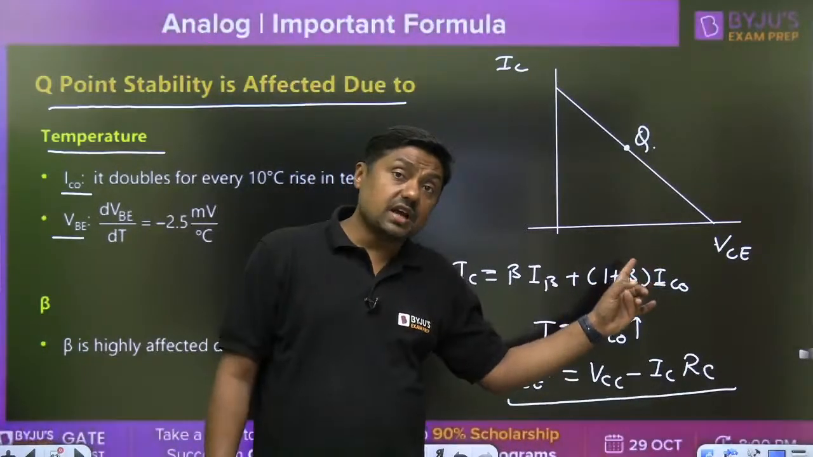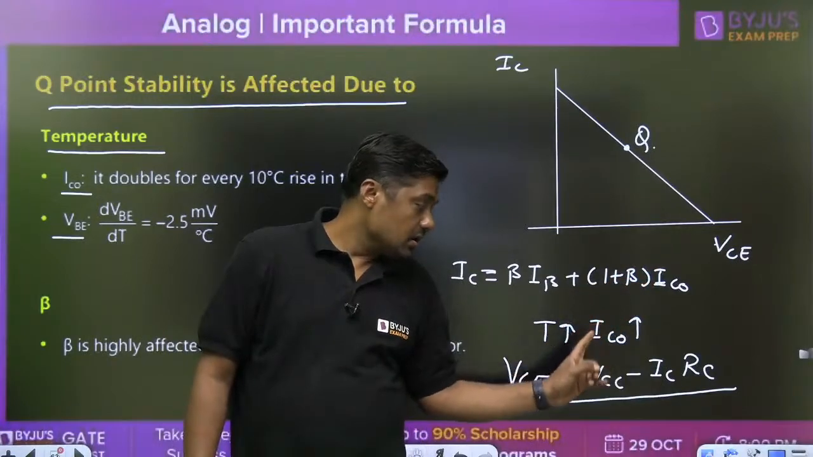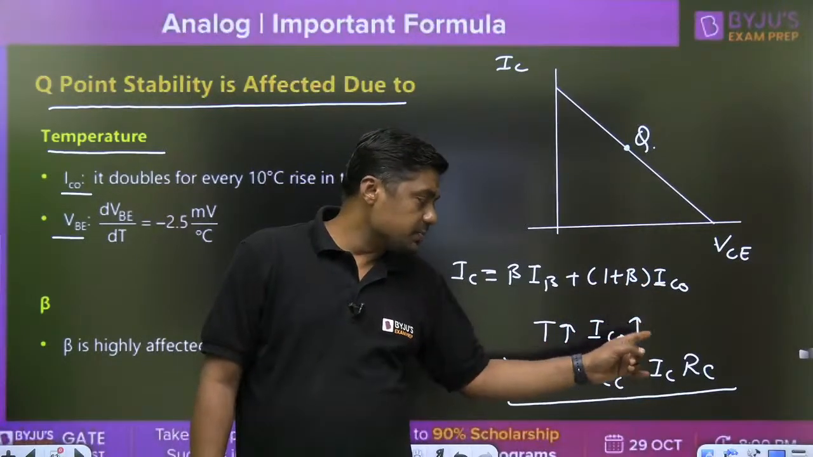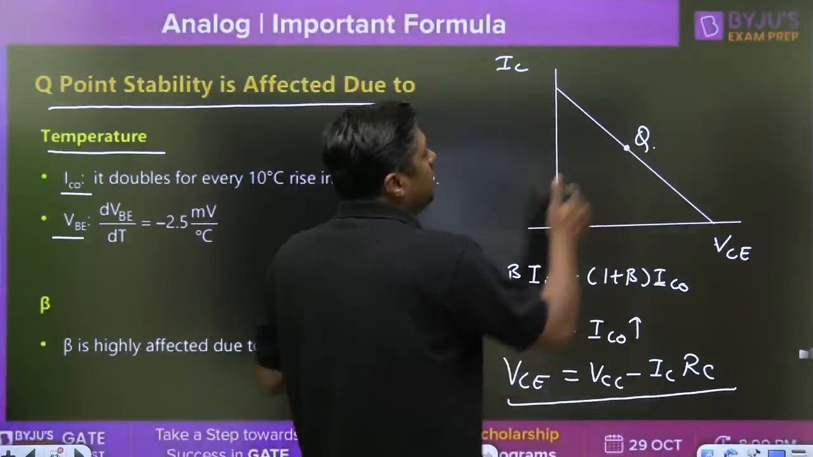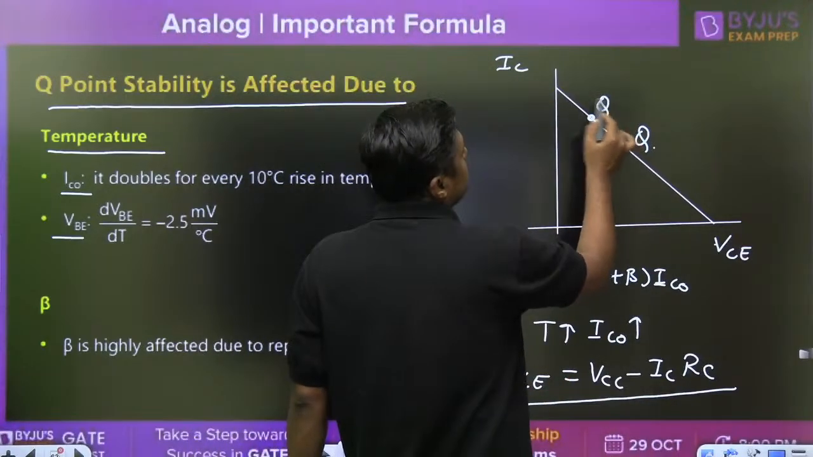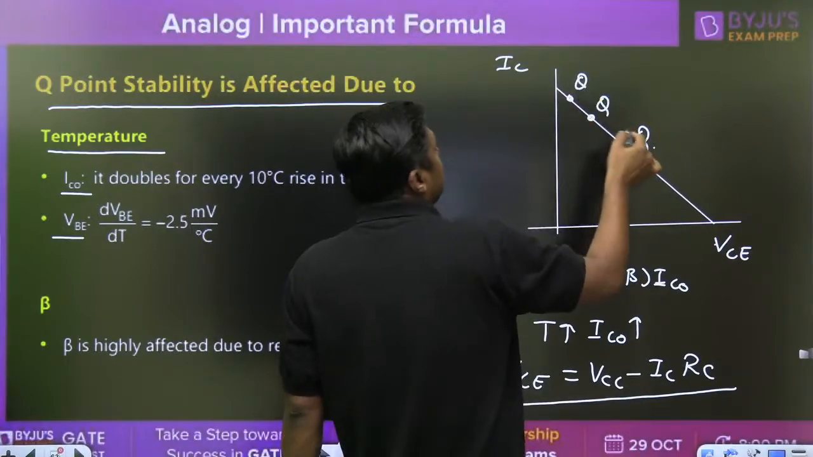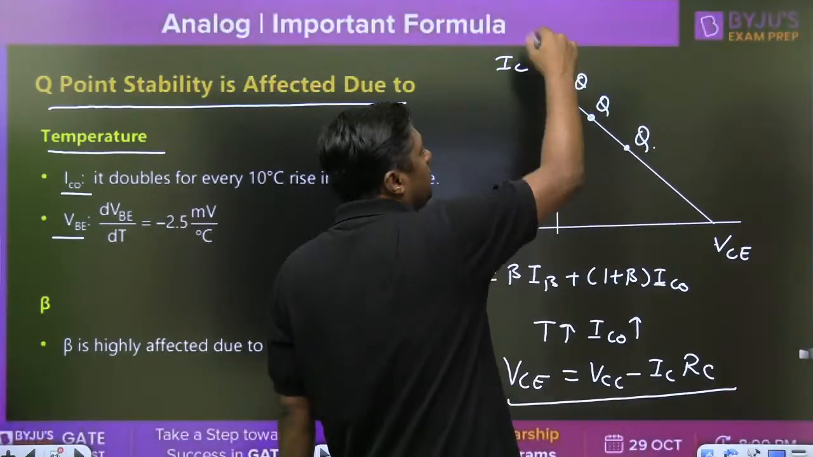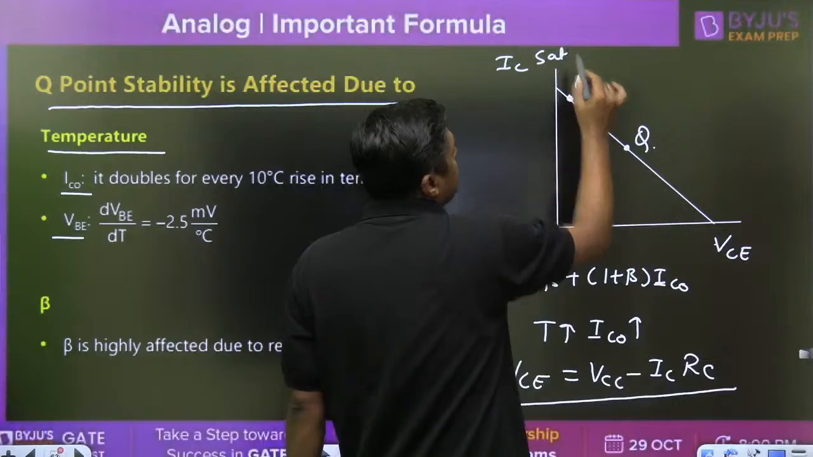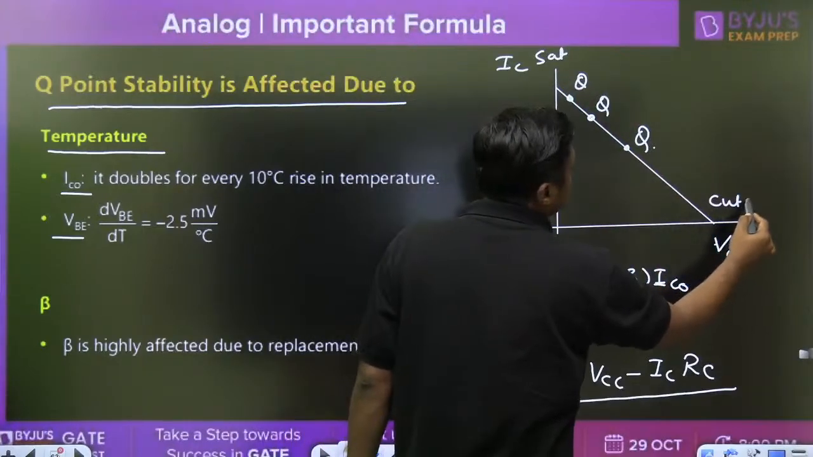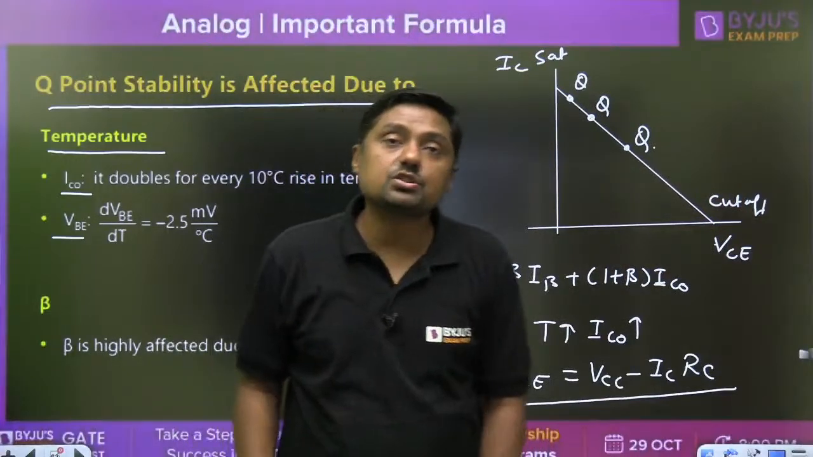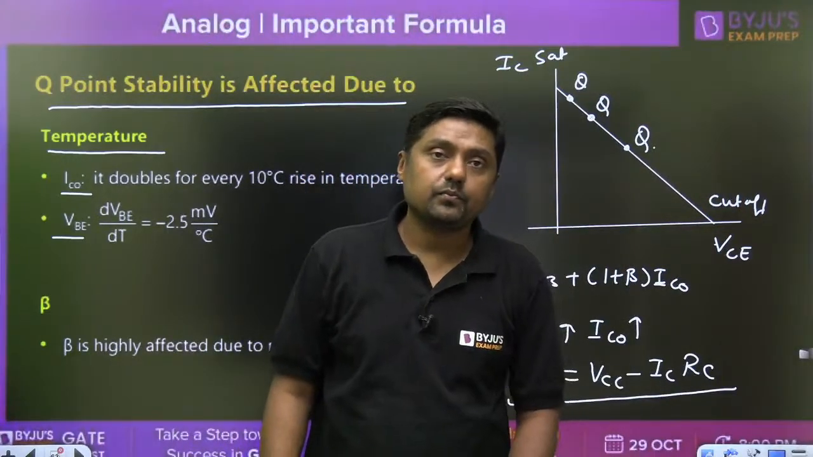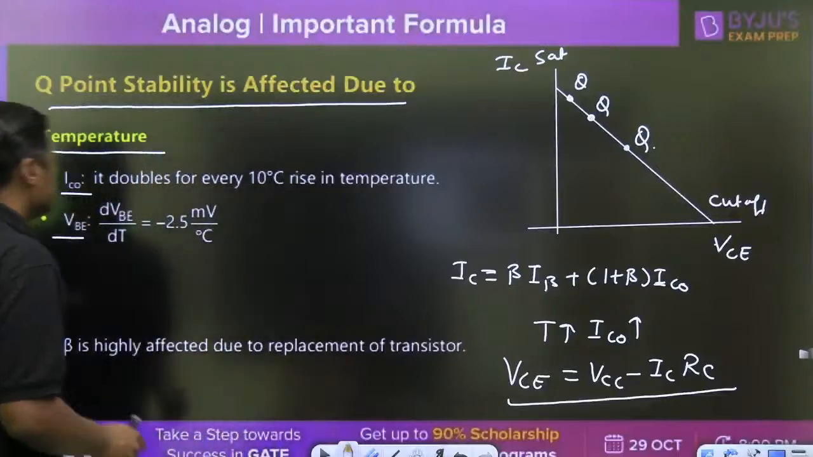Temperature increases, ICO increases, IC increases, but VCE decreases, and the Q point moves upward from this point to this point. It will enter into the saturation, because this region is saturation and that region is cutoff. Once it enters into saturation, the transistor will stop working like an amplifier. That is the first problem they will ask.